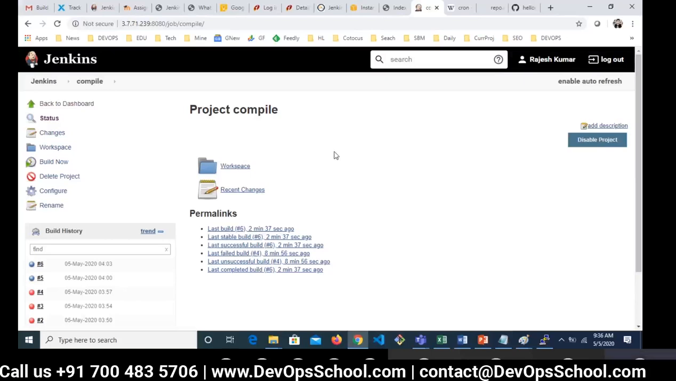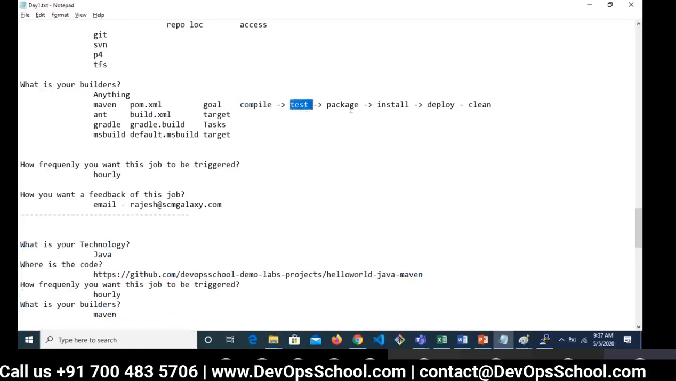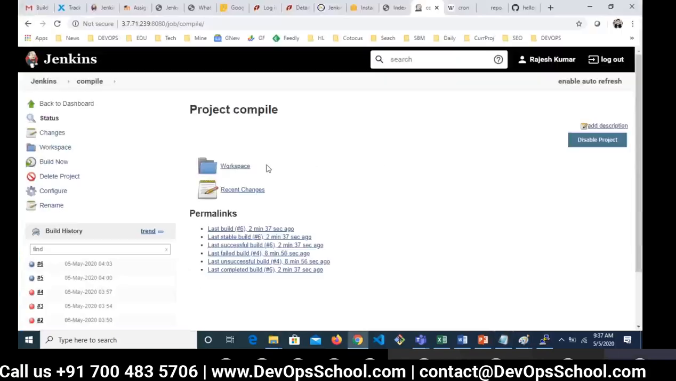Okay, so now I should create more jobs, but there are two options. Either you create a separate job for each one of them, or you can create one job for all of them. It's up to you. Your strategy you have to define.